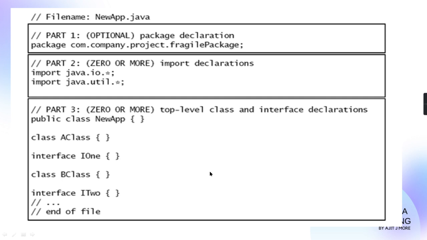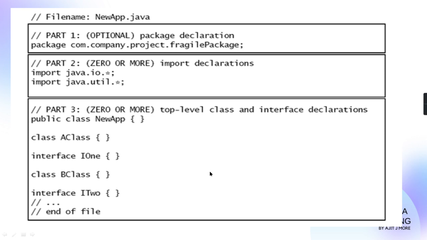So what will you remember from this skeleton? In every program, if there is a package statement, it has to be the very first statement.